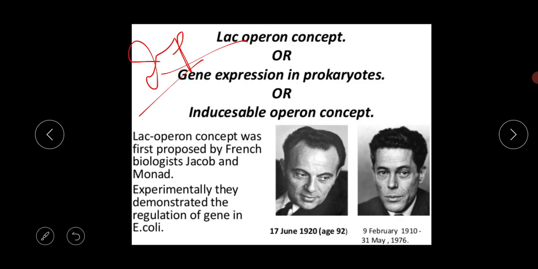This hypothesis for protein synthesis regulation in prokaryotes was given by Jacob and Monod. The Lac Operon concept was first proposed by the French biologists Jacob and Monod. So there are two scientists, just look at the picture of them, and experimentally they demonstrated the regulation of genes in the E. coli cell. For this work they were awarded the Nobel Prize in the year 1965.